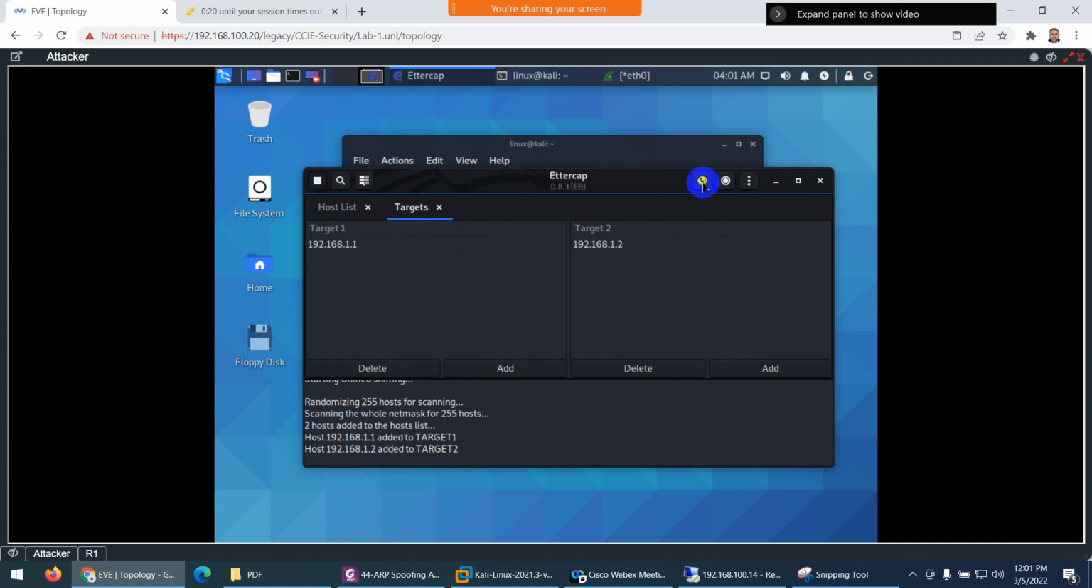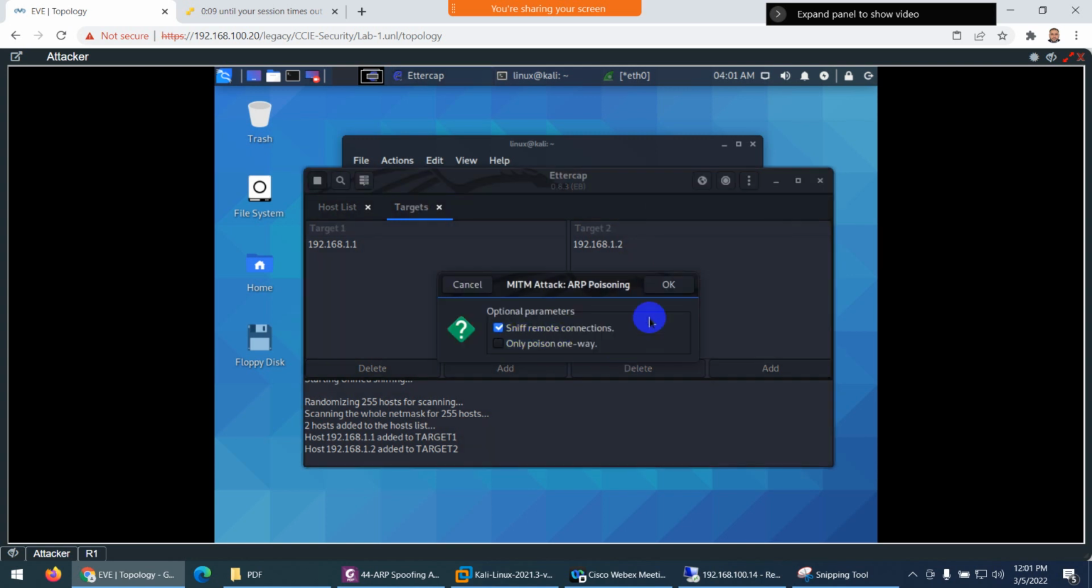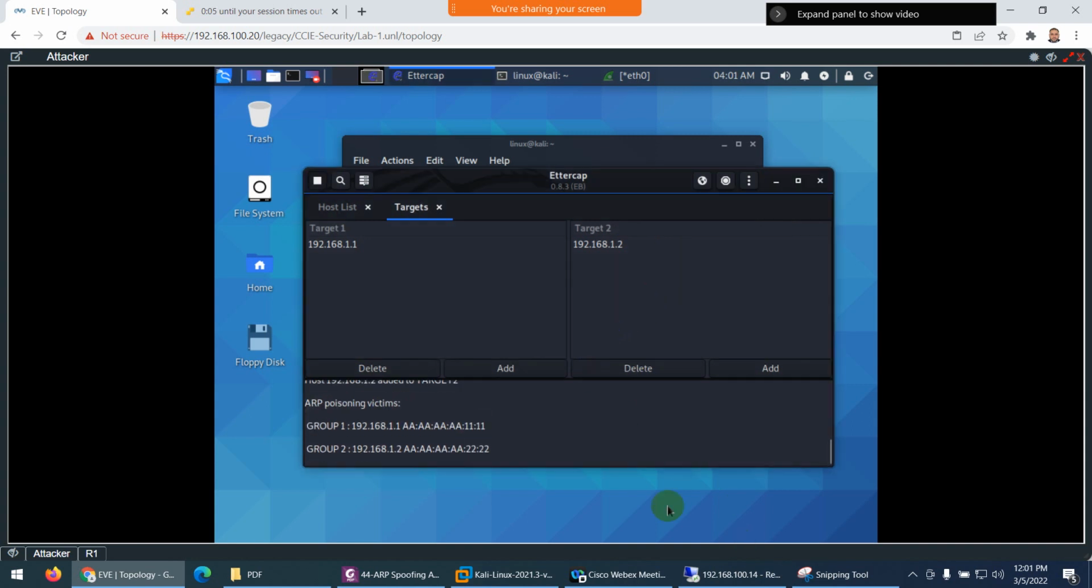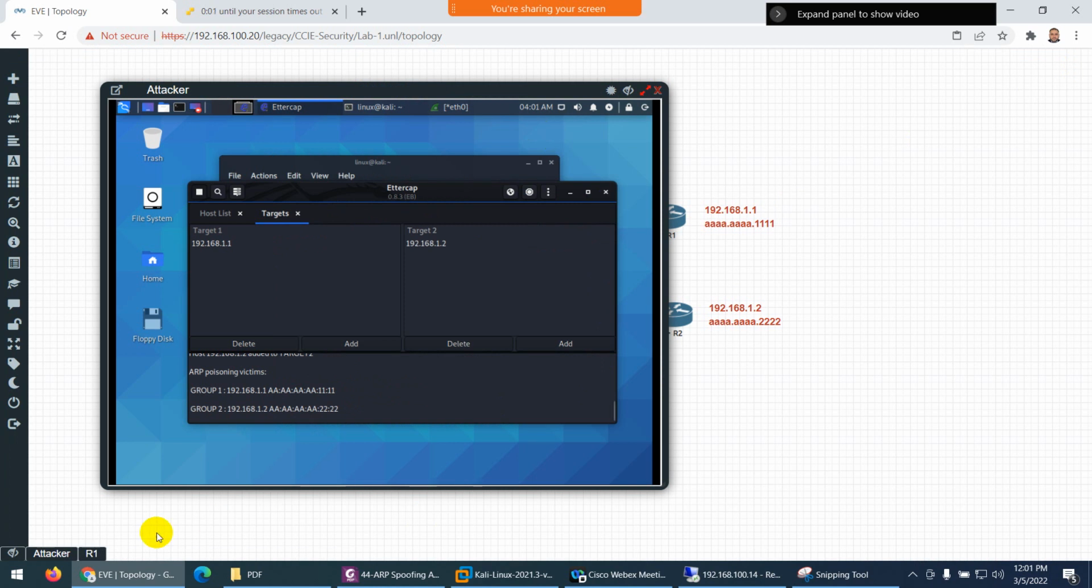Now I need to click on this globe icon, MITM. I just told you about man in the middle theoretically. Click on this one and select ARP poisoning. There are many methods, and one of them is this one. Click OK. And now let's see the reason why I was doing this.